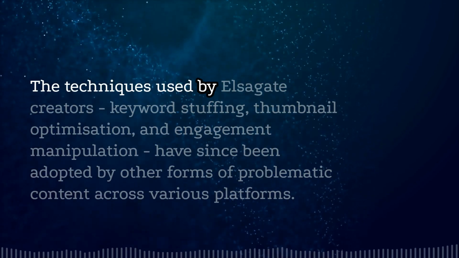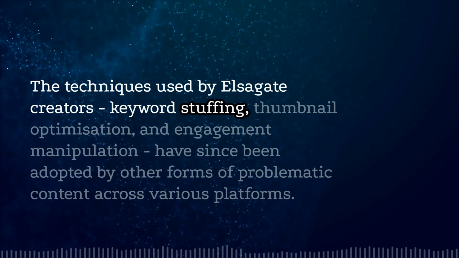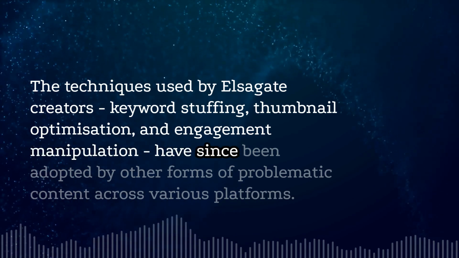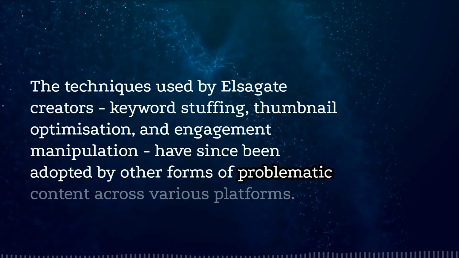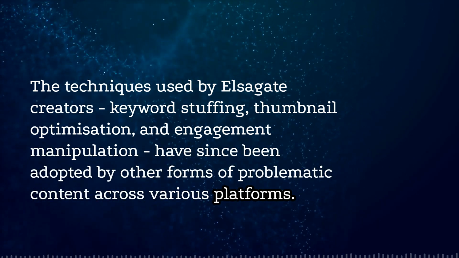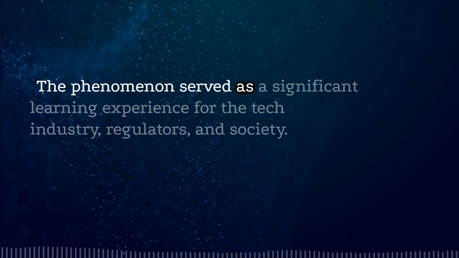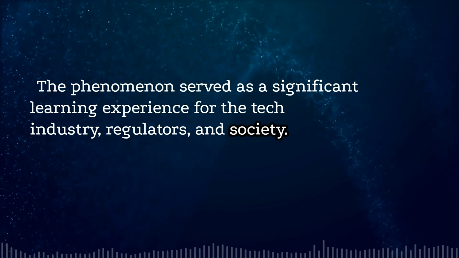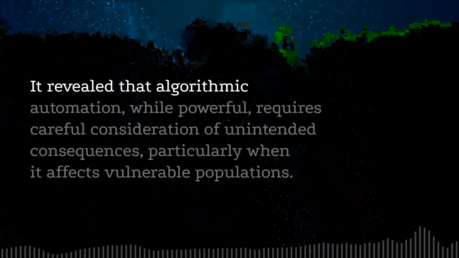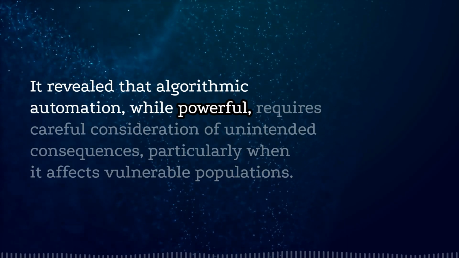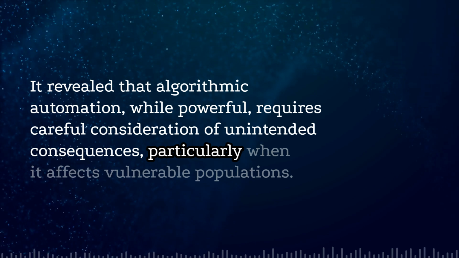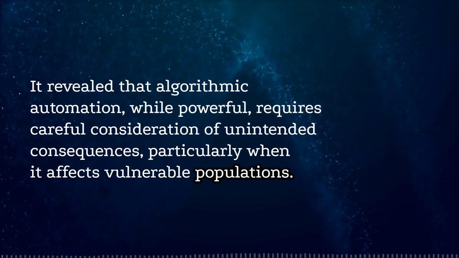The techniques used by Elsagate creators, keyword stuffing, thumbnail optimization, and engagement manipulation, have since been adopted by other forms of problematic content across various platforms. The phenomenon served as a significant learning experience for the tech industry, regulators, and society. It revealed that algorithmic automation, while powerful, requires careful consideration of unintended consequences, particularly when it affects vulnerable populations.